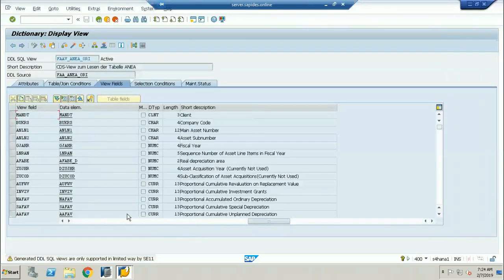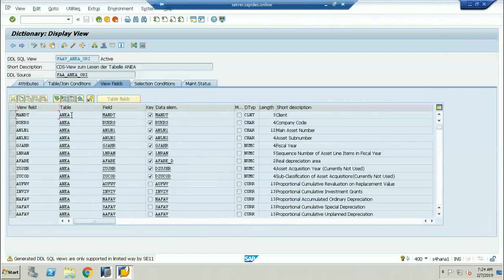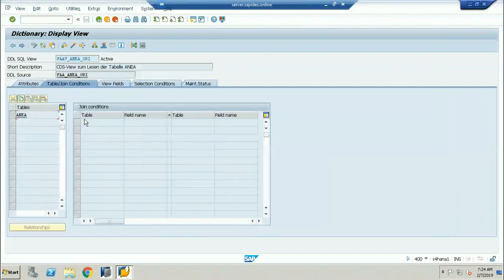If I just scroll down, see here, this is the ANEA table. It is going to read the table from the ANEA. If I click on the joint condition table, see here, ANE is the table. So if you want to read the content of the original table, now we have to use this particular table, underscore ORI, FAV underscore ANA underscore ORI. This is going to read the table from the ANA.